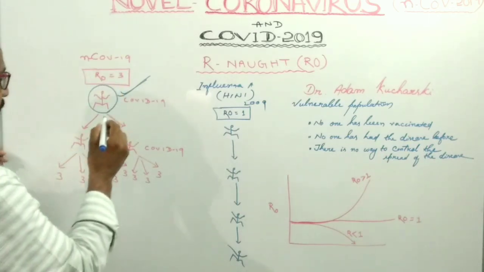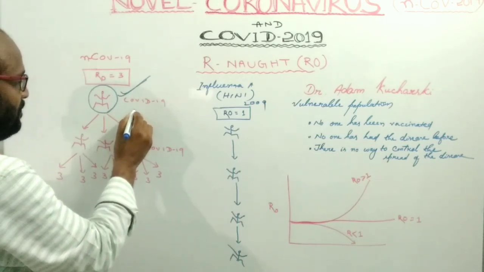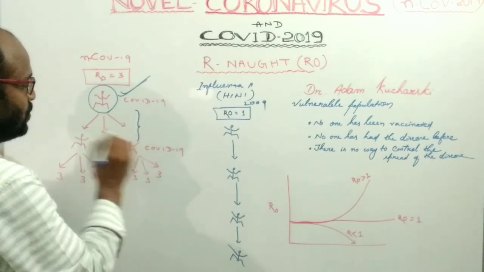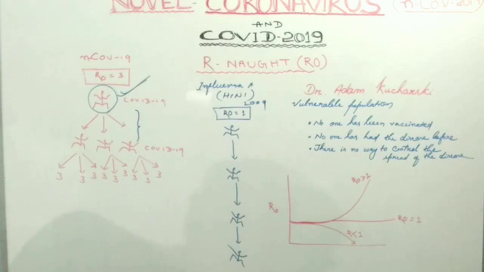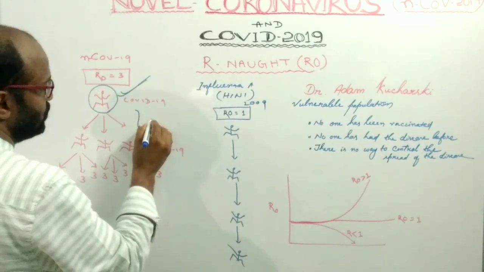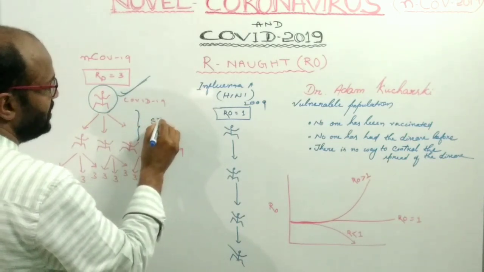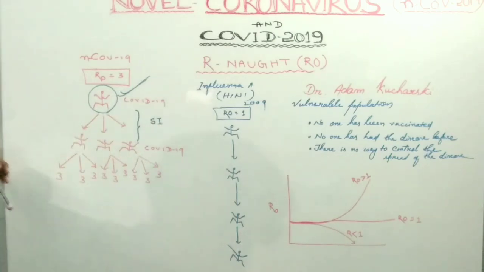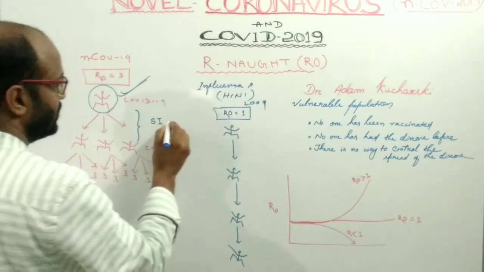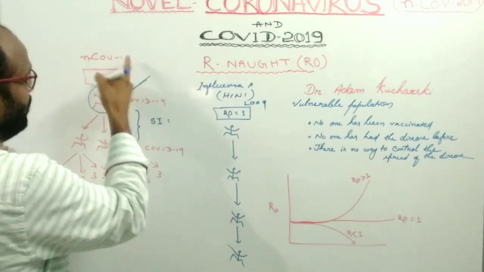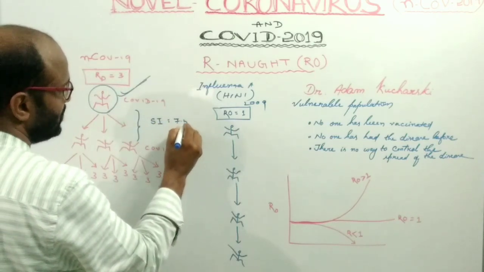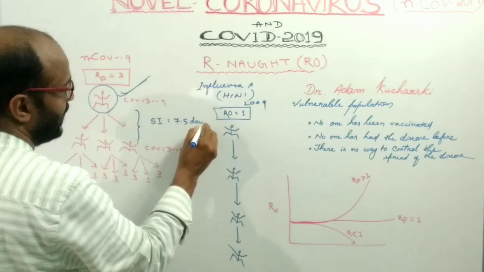Another thing is that the time period from infection to potential transmission is known as the serial interval. The serial interval in the case of novel coronavirus is 7.5 days.